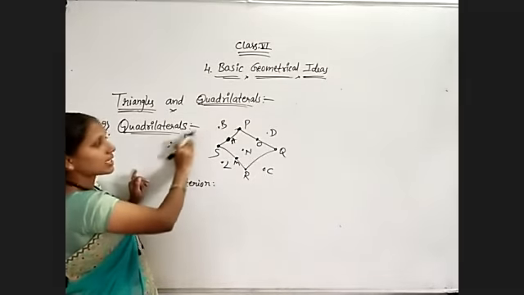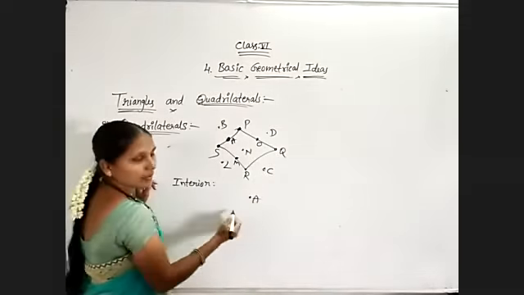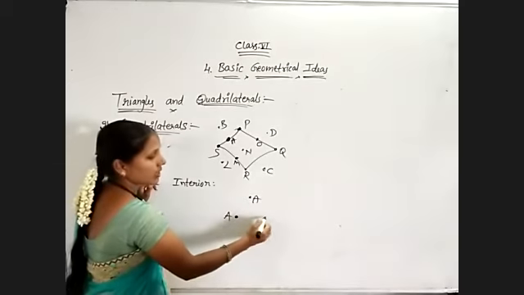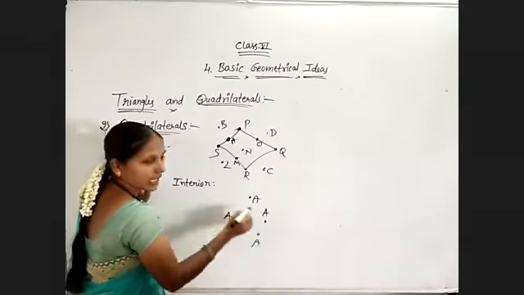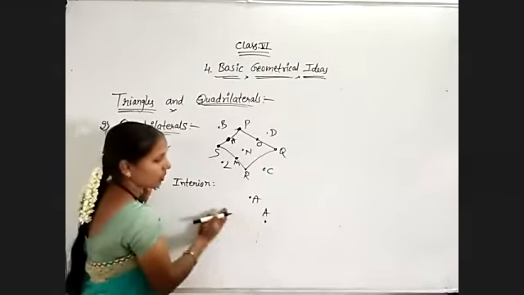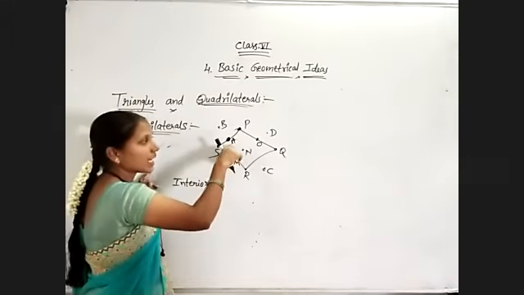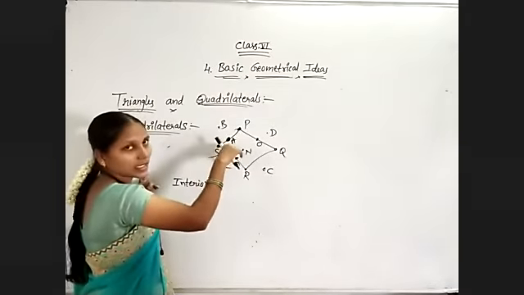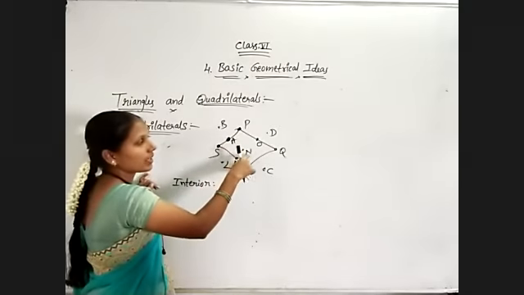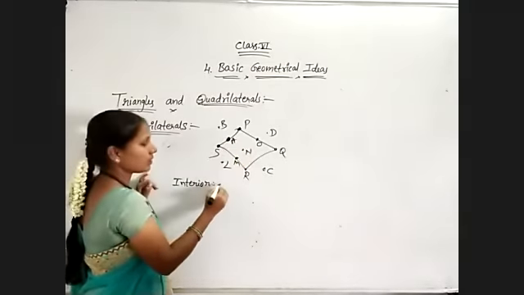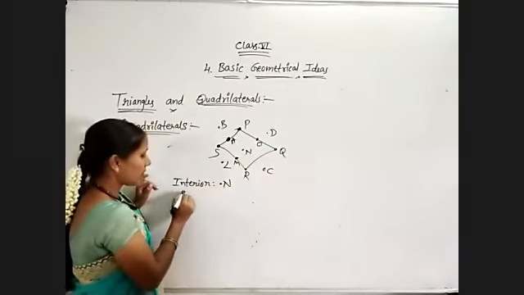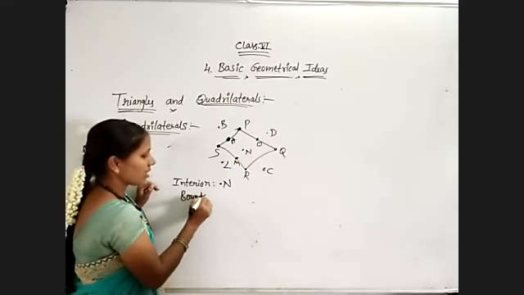That is a point itself. Anywhere I can write the letter, no problem. I am indicating this point on the boundary. Means point A is on the boundary, not inside. So only one point we have inside, that is point N. And on the boundary, which points do we have?